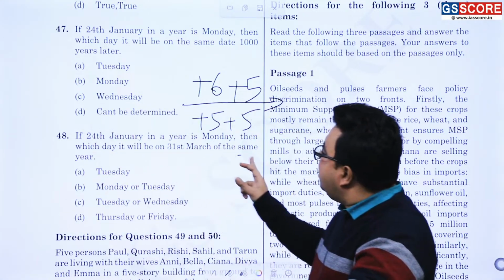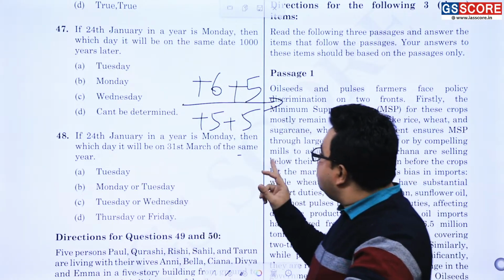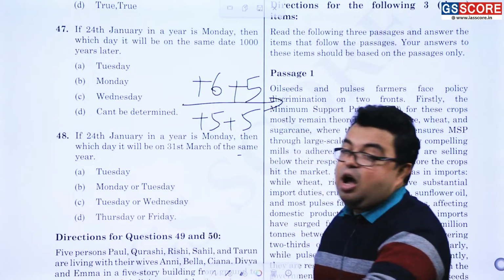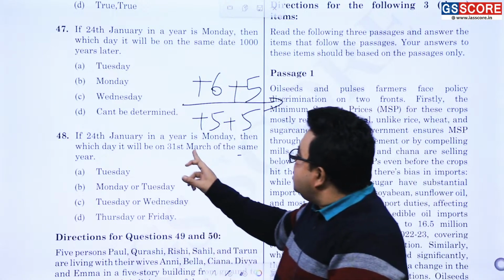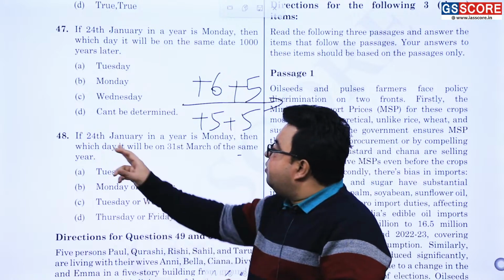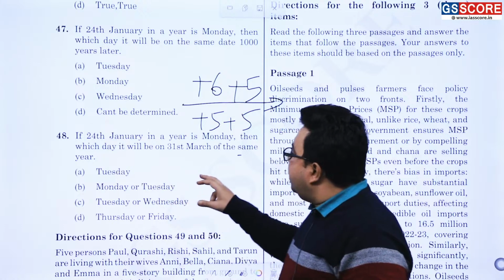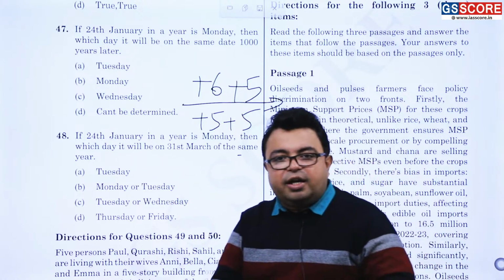If 24th January in the year is Monday, then which day will it be on 31st of March of the same year? Now, this is the question. Just find the day that is 1st of Jan. 1st of Jan आने के लिए आपको क्या करना पड़ेगा? -23 करना पड़ेगा. Am I correct or not?